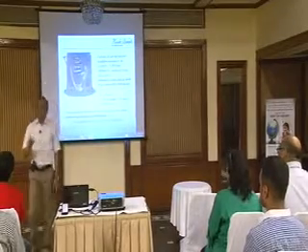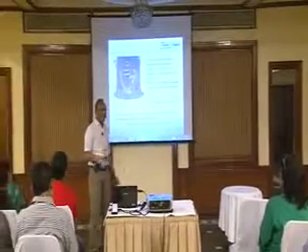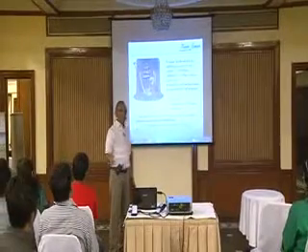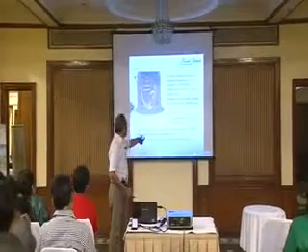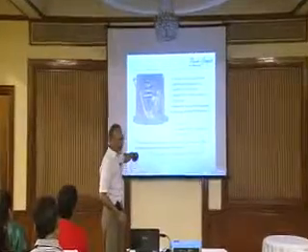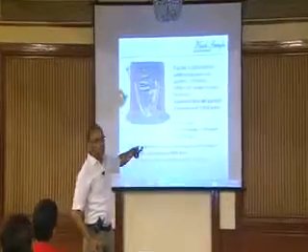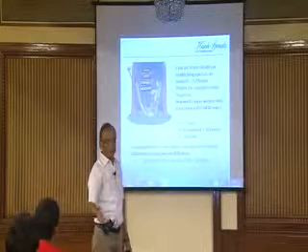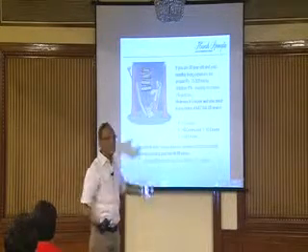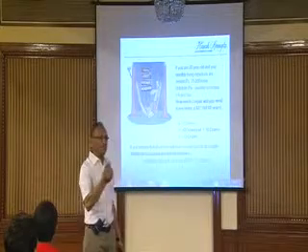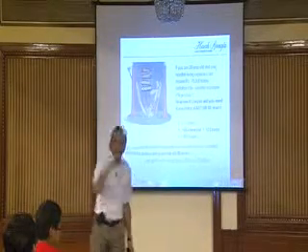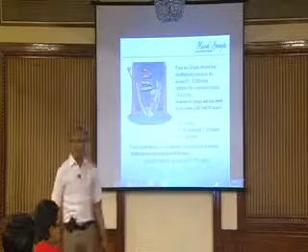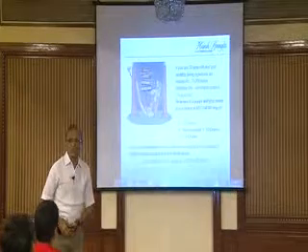For the same standard of living, you will be spending 90 lakhs. And you will need it for 20 years, because your earning neutralizes the inflation after 60. So 90 into 20 is 18 crores. The calculation is a little different, but this is your rule of thumb. That's what gives you 18 crores.